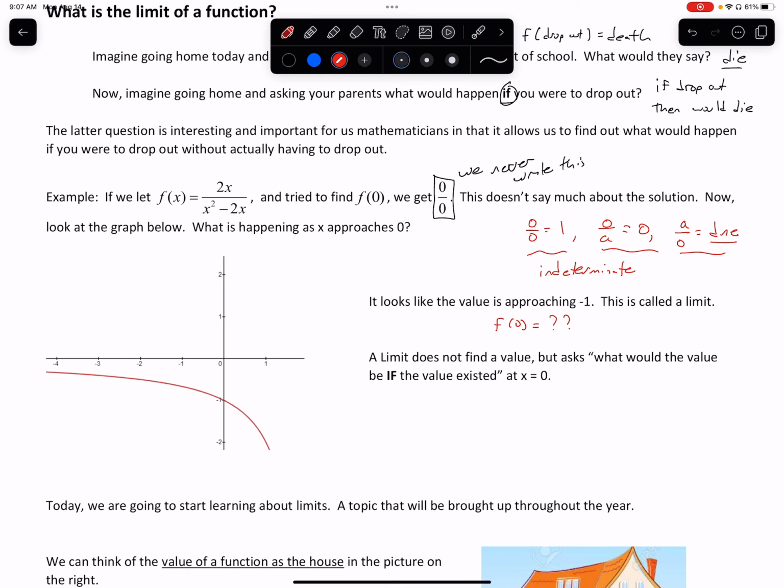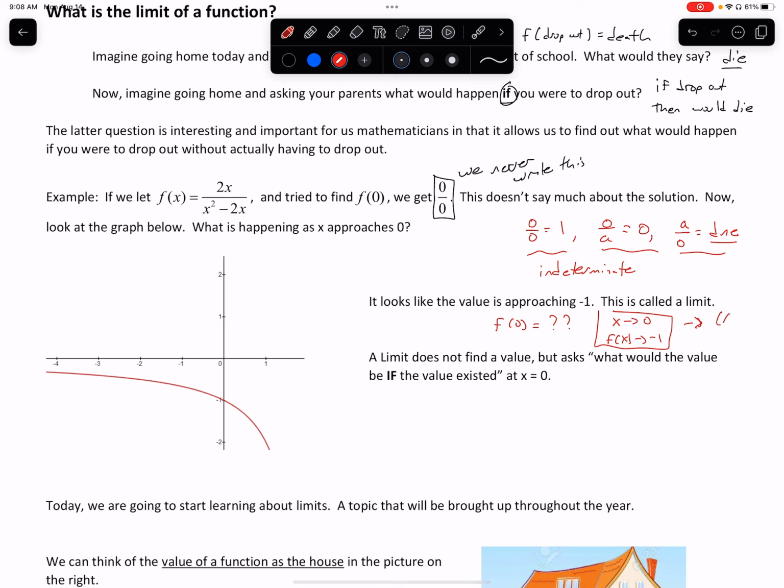So what limits allow us to say is, well, if we approach 0, so if x is approaching 0, as you wrote this notation in pre-cal last year, as x approaches 0, it looks like the function approaches -1. And that's what that little arrow means.